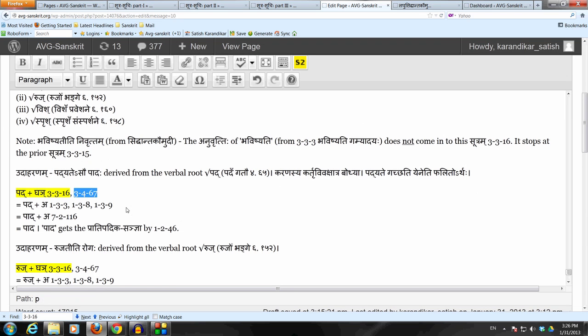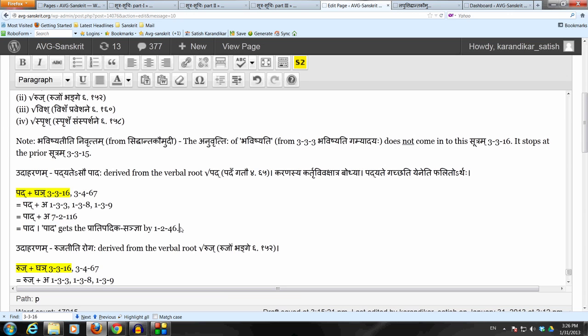Derivation is very simple. Remove these letters: nyakarasya sanya by halantyam, ghakarasya sanya by lashakvatadite, tasya lopaha. Now the nyakaraha of the affix ghain being an it allows us to use 7-2-116 ata upadhayaha for the vridhyadeshaha. Upadha vridhiradeshaha, which is the akaraha, the upadha akaraha of pad, gets the vridhyadesha. So we get pada, which as the pratipadikam gets a pratipadika sanya by krit tadita samasa. It will decline like Rama shabdaha.